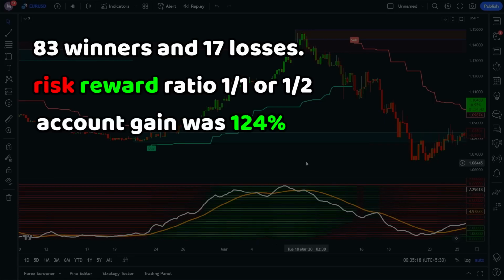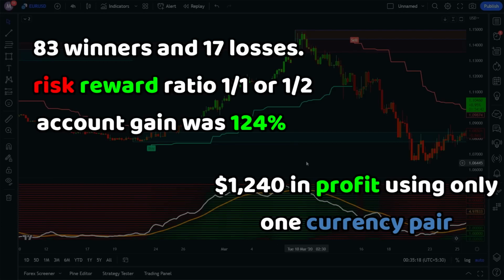The gain on the account was an impressive 124%, with a 2% risk per trade. That means if you had a $1,000 account, you could earn a profit of at least $1,240 using this strategy on one currency pair alone. The beauty of this strategy is that you only need to risk 2% on each trade, making it very profitable even with only 20 trades.